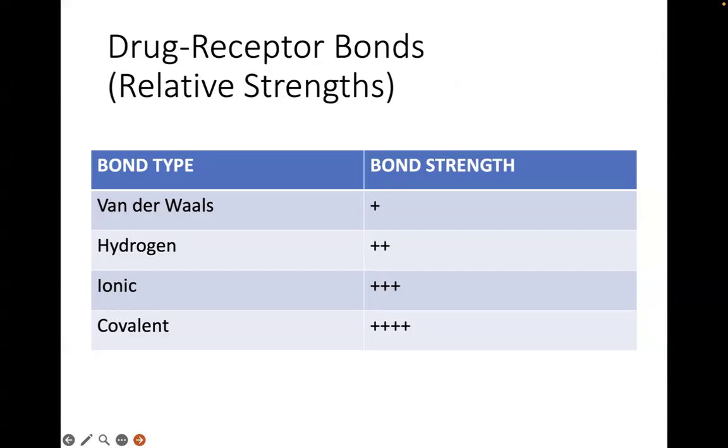So after a while, they will detach, and the receptor again is liberated or freed, no? And for most of the drugs that we use, when they bind, the bond type that they form are a combination of van der Waals, hydrogen or ionic bonds that are rather weak, no, or not as strong as covalent bonding.